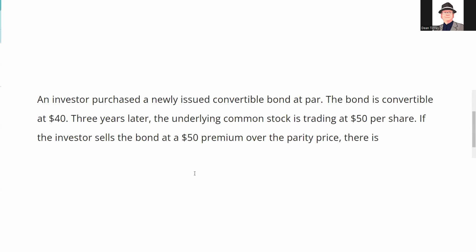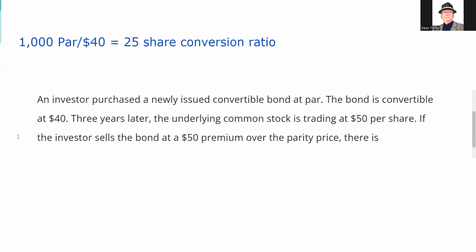Here's the request. An investor purchased a newly issued convertible bond at par. The bond is convertible at $40. Three years later, the underlying common stock is trading at $50 per share. If the investor sells the bond at $50 premium over the parity price, there is... All right, well, let's take this.